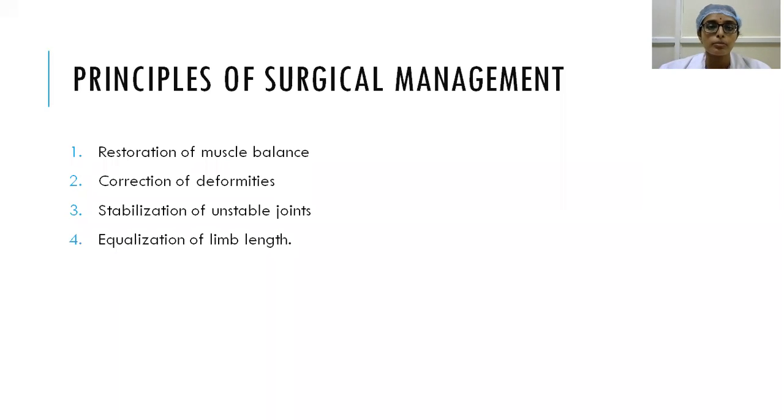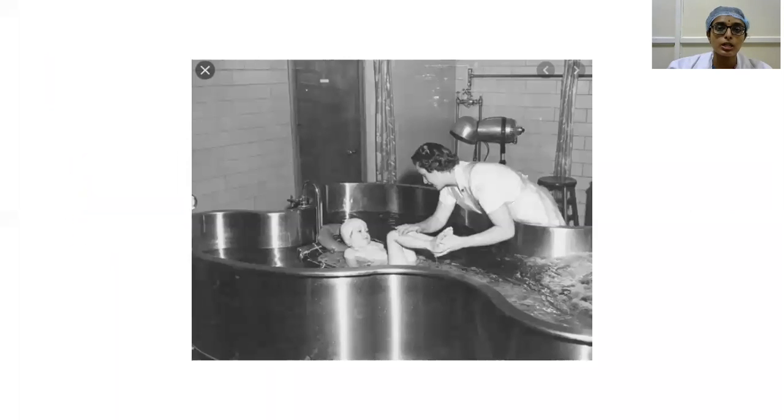And correction of deformities is by different osteotomies, which is also beyond the scope of discussion right now. And coming to the equalization of limb length. When one limb is short, after a certain period, in the growing limb, epiphysiodesis is done, that is, the physis is fused, either temporarily or permanently, depending on the condition, so that there will not be any limb length discrepancy. So these are the different principles of surgical management.